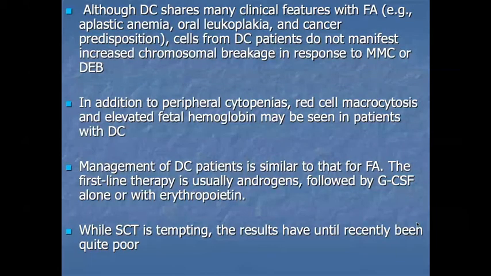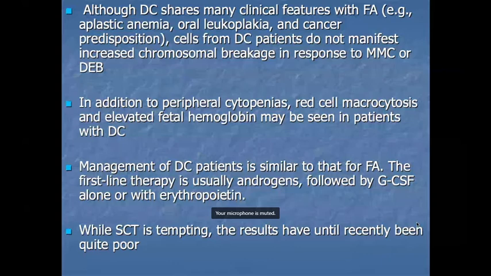Although DC shares many clinical features with Fanconi anemia, like aplastic anemia and cancer predisposition, cells from DC patients do not manifest increased chromosomal breakage in response to mitomycin and DEB. That is a different feature from Fanconi anemia. In addition to peripheral cytopenias, red cell macrocytosis and elevated fetal hemoglobin may be seen in these patients. That is a common feature; macrocytosis and elevated fetal hemoglobin are also seen in Fanconi anemia patients.